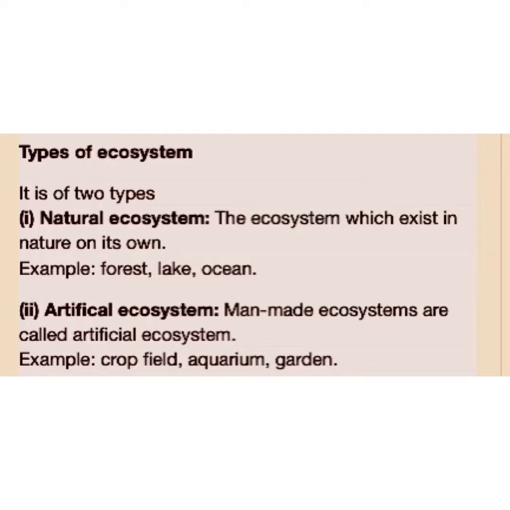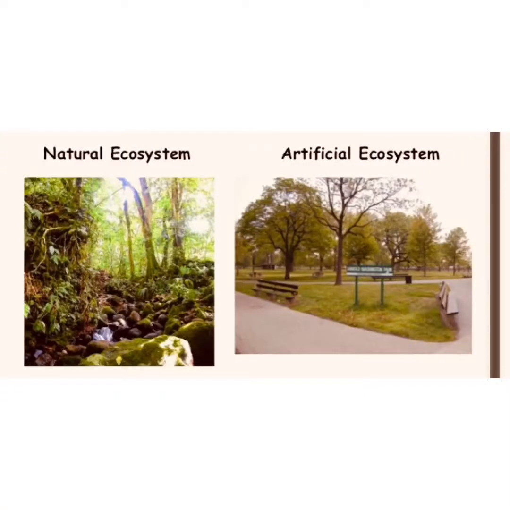Types of ecosystems. It's of two types, natural and artificial. Natural ecosystem exists in nature on its own, for example forest, lake and ocean, whereas artificial is man-made, for example crop field, aquarium and gardens.